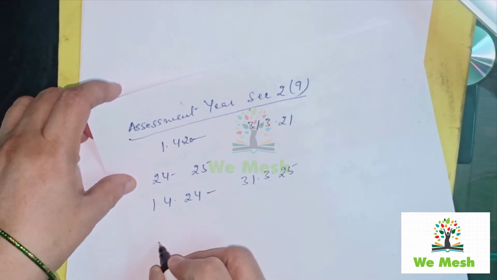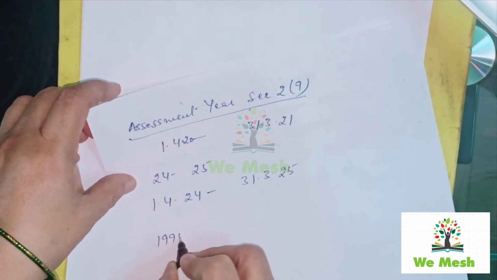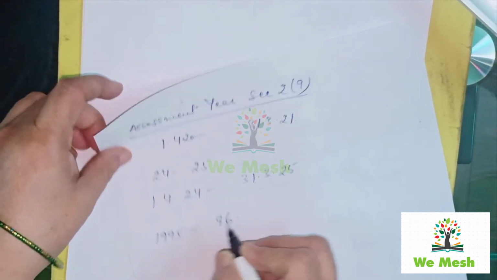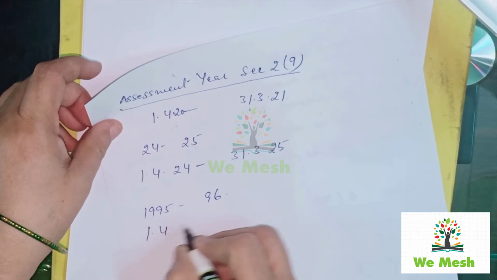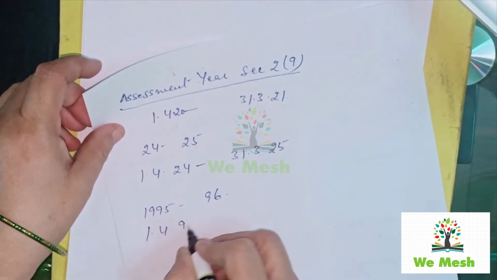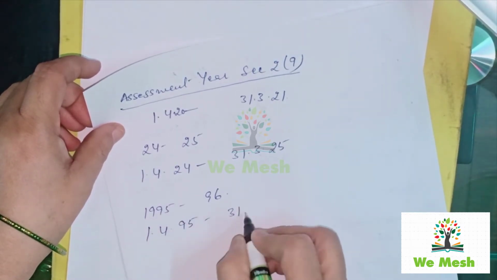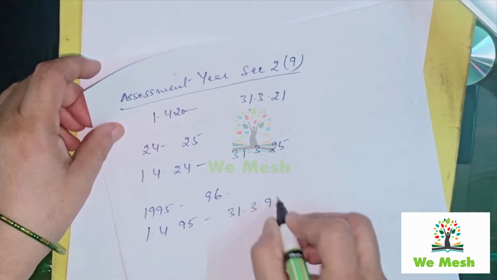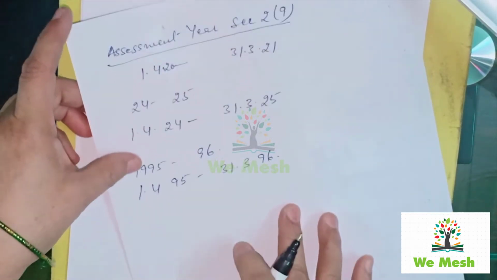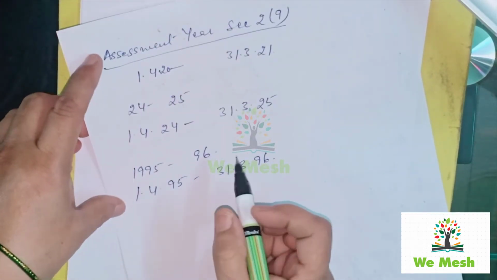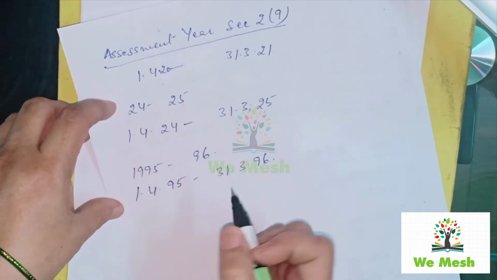Assessment year 1995-96 means it started on 1st April 1995 and ended on 31st March 1996. So assessment year is a period of 12 months.